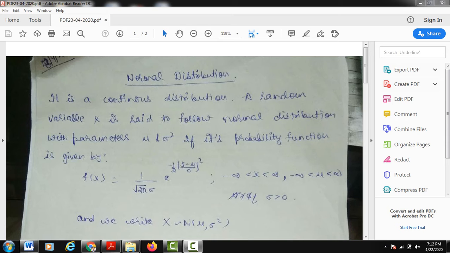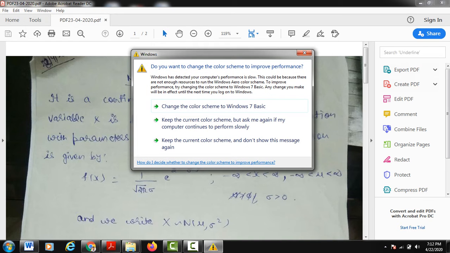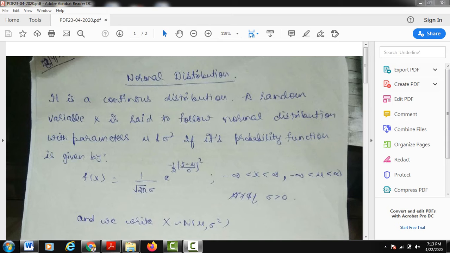Now the normal distribution is a continuous distribution. A random variable capital X is said to follow the normal distribution with two parameters, mu and sigma square. Mu is known as the mean and sigma square is the variance, if its probability function is given by this function, which you have to remember: 1 over root 2 pi sigma, e to the power minus 1 by 2, x minus mu over sigma, whole square, where x can take values from minus infinity to infinity, mu can also take values from minus infinity to infinity, and sigma is greater than 0, that is positive.